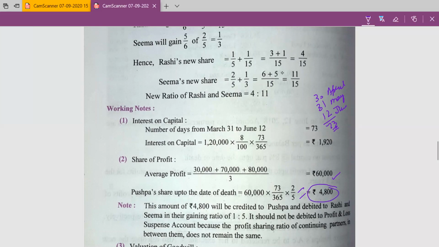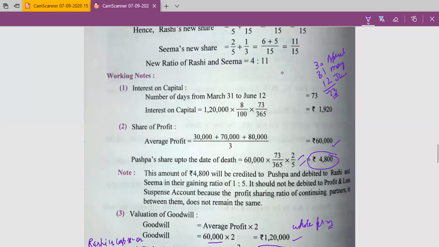So Pushpa will get 4,800 and what journal entry will we pass? P&L suspense account debit to Pushpa's capital account. Pushpa will get 4,800 and her share of profit will be debited to the P&L suspense account.